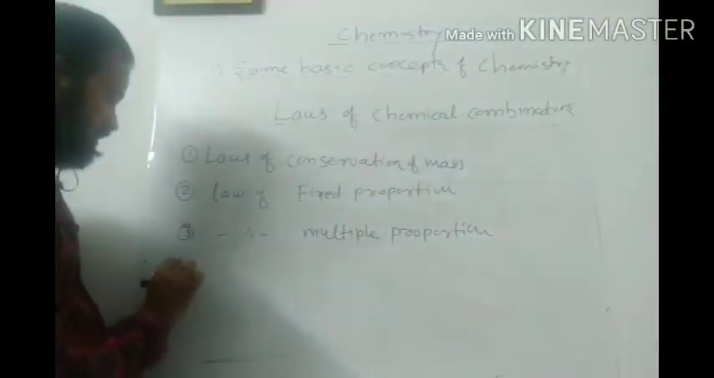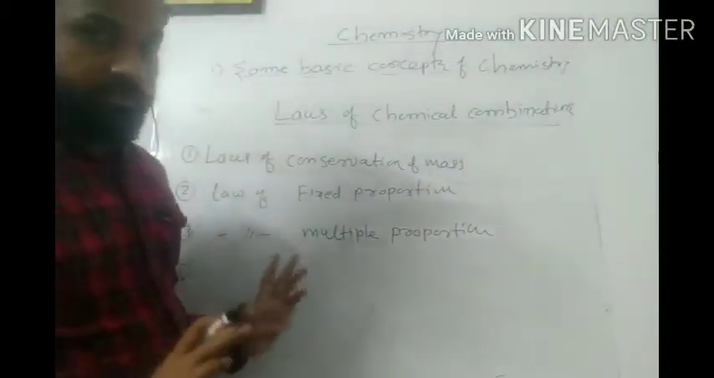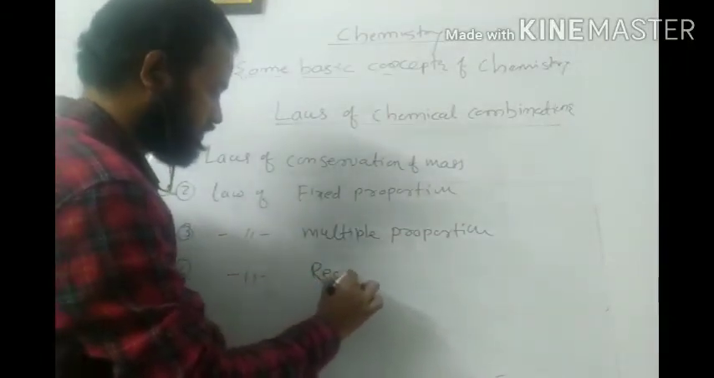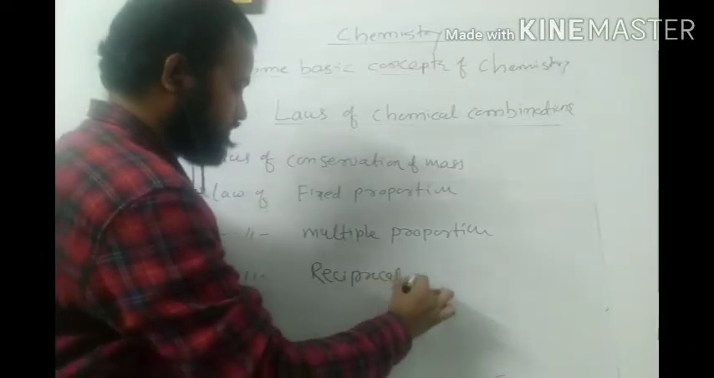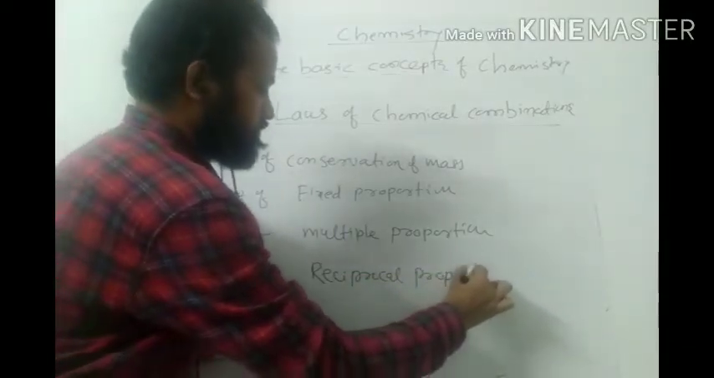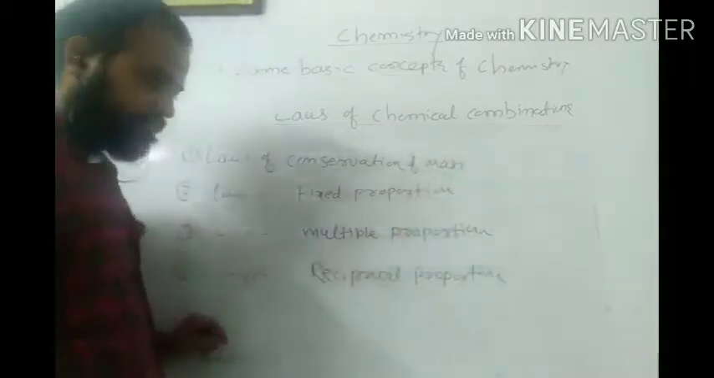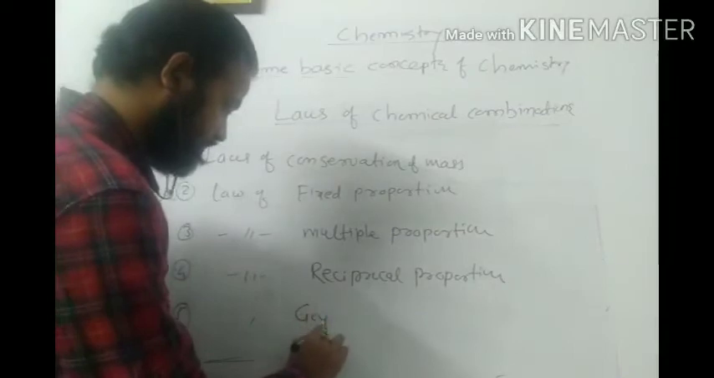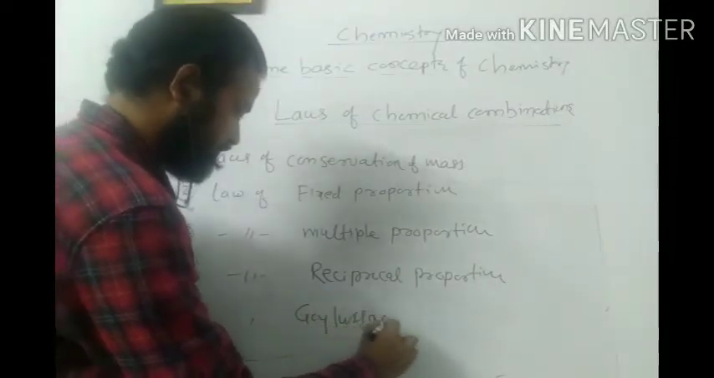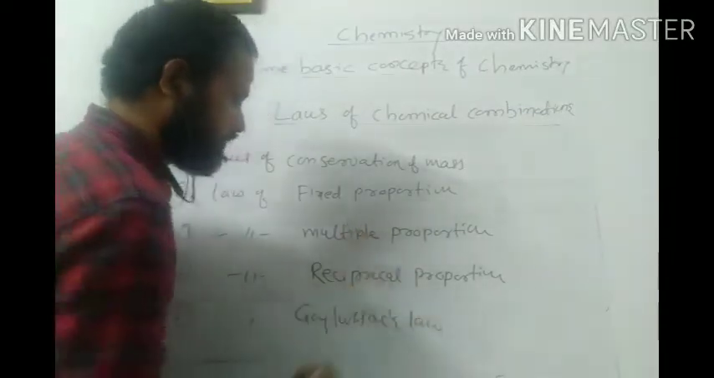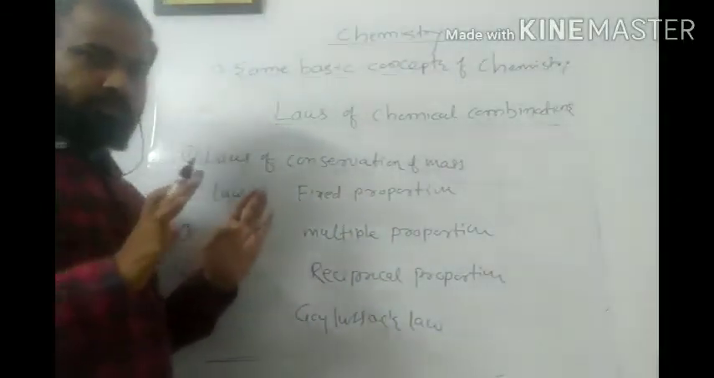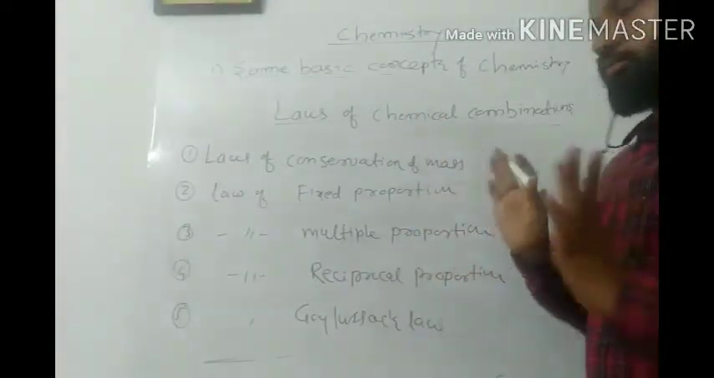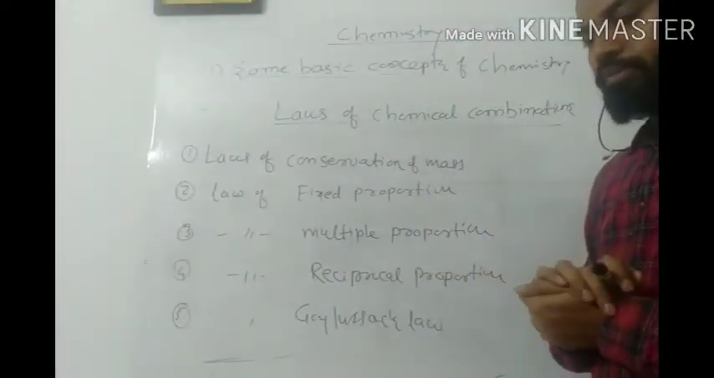Okay, fourth law, actually it is not given in your book, but this law is most important. So this law is known as the law of reciprocal proportion. And the last law is known as Gay-Lussac's law. It is not like only these 5 laws are there. There are various laws, but these 5 laws are most important. We are going to discuss these laws in this session.